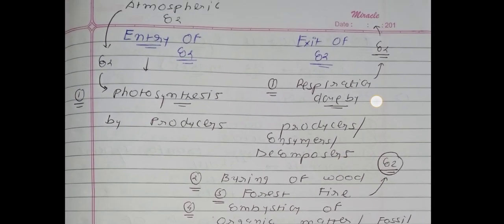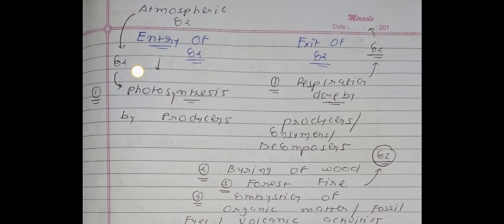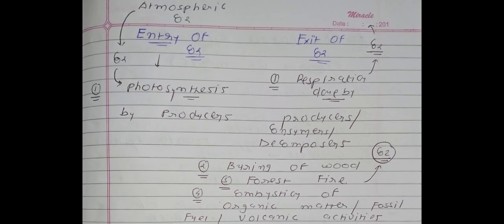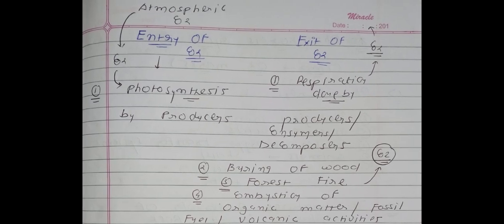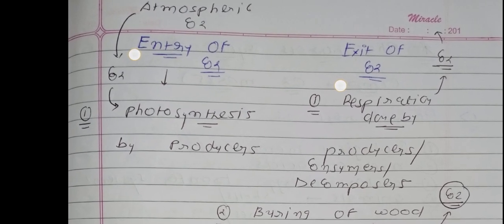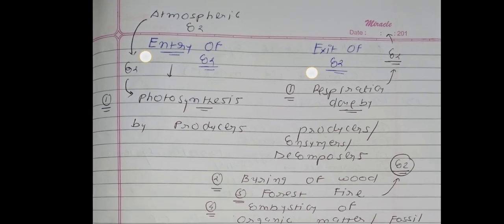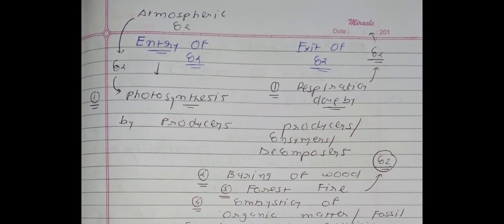Okay, now we will understand this chart. On the left side there is the entry of carbon, and on the right side there is the exit of carbon. Now carbon is there in the atmosphere, so the word written is atmospheric CO2.